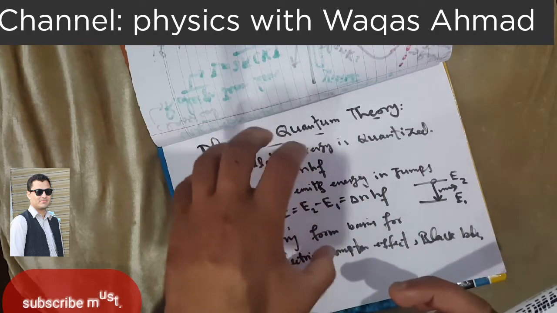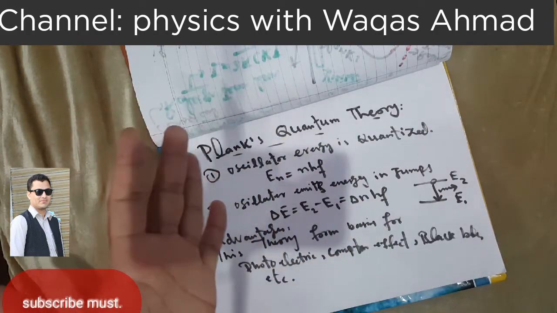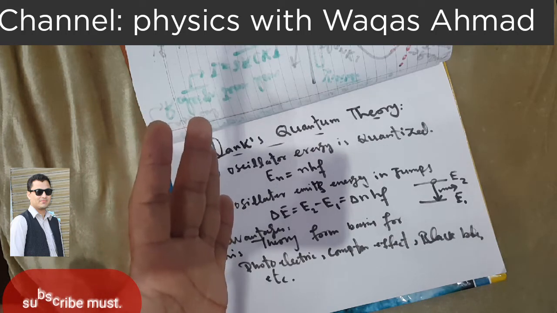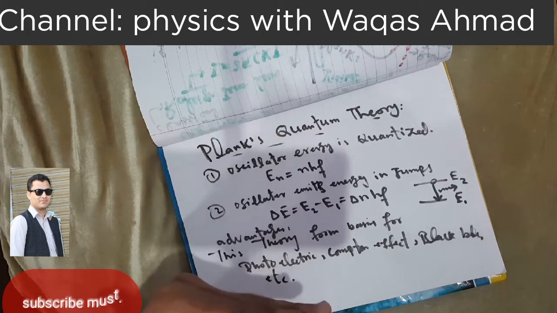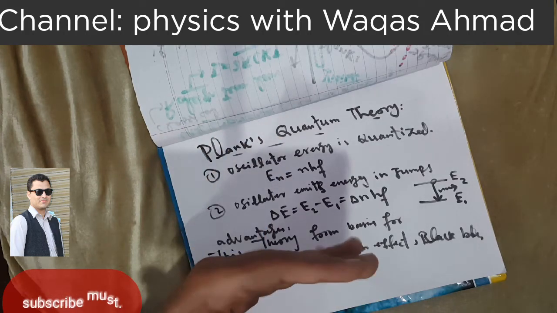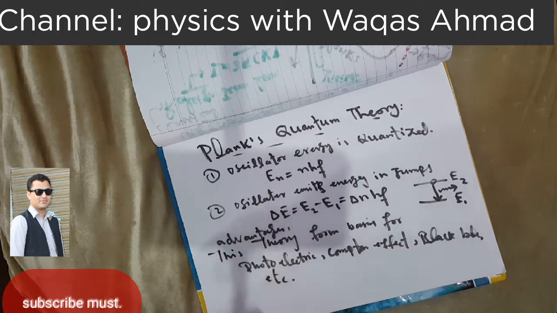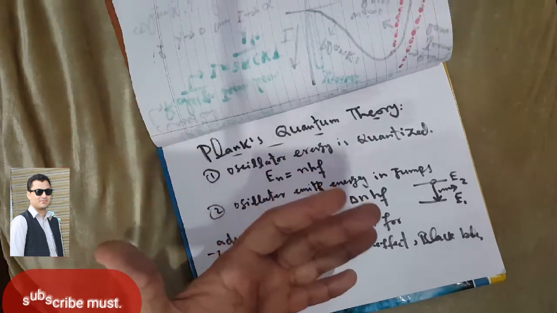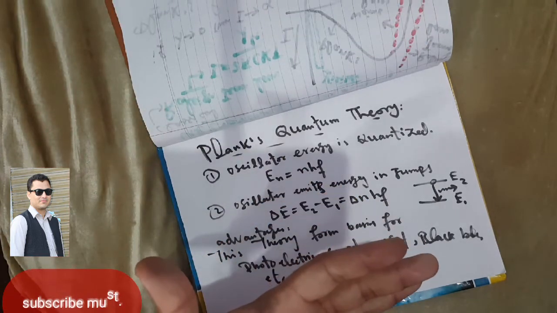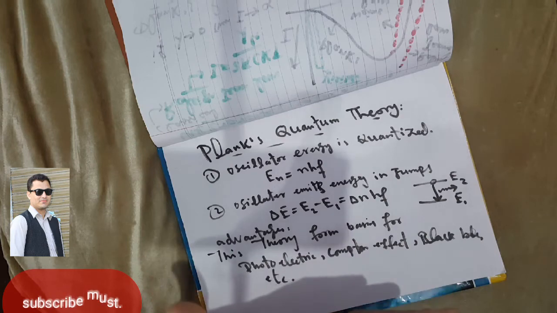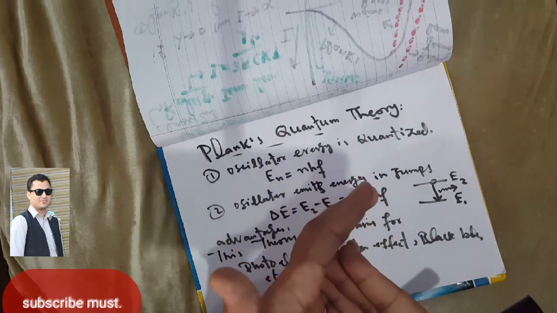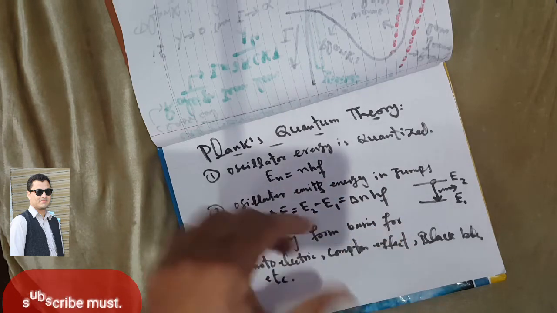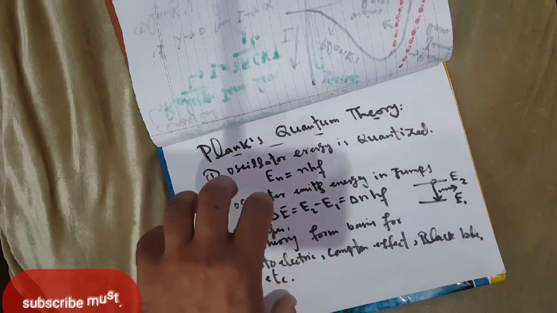This theory formed the basis for explaining blackbody radiation, the famous photoelectric effect, which was explained by Einstein on the basis of Planck's quantum theory, removing the classical drawbacks, and the Compton effect, as well as some other effects. So basically Planck provided a basic building block for the development of quantum mechanics, quantum field theory and some other interesting topics. So basically the birth of quantum theory is Planck's quantum theory.